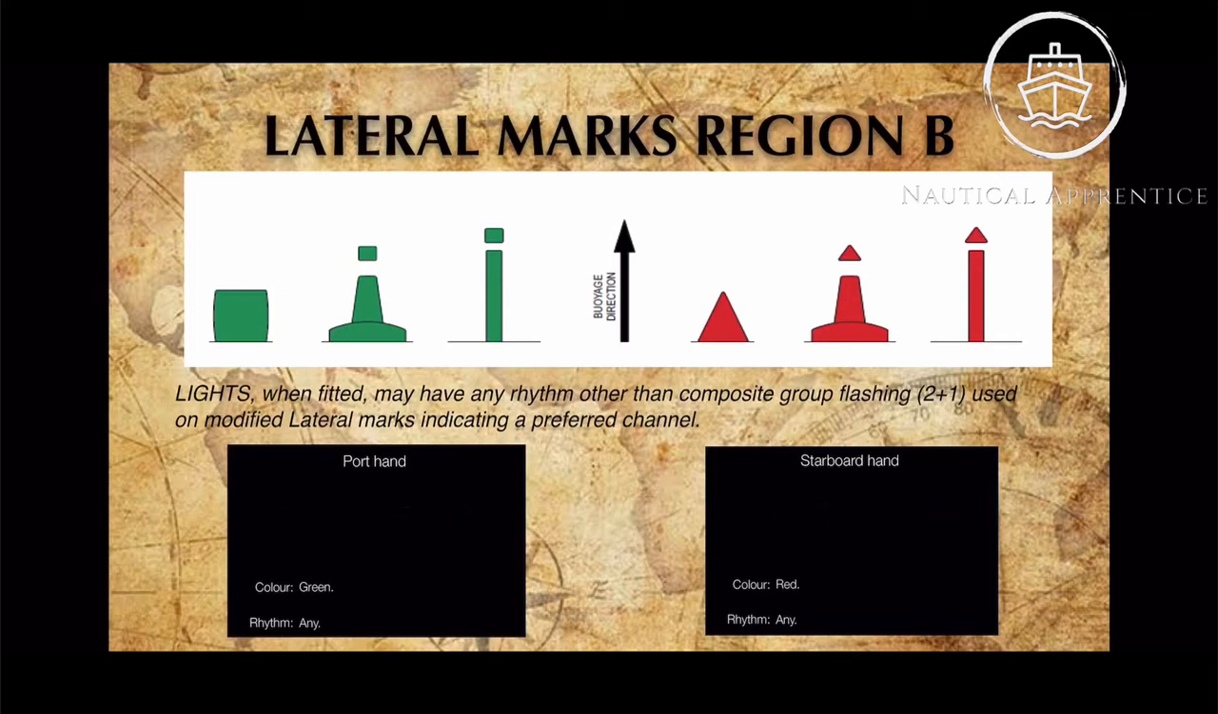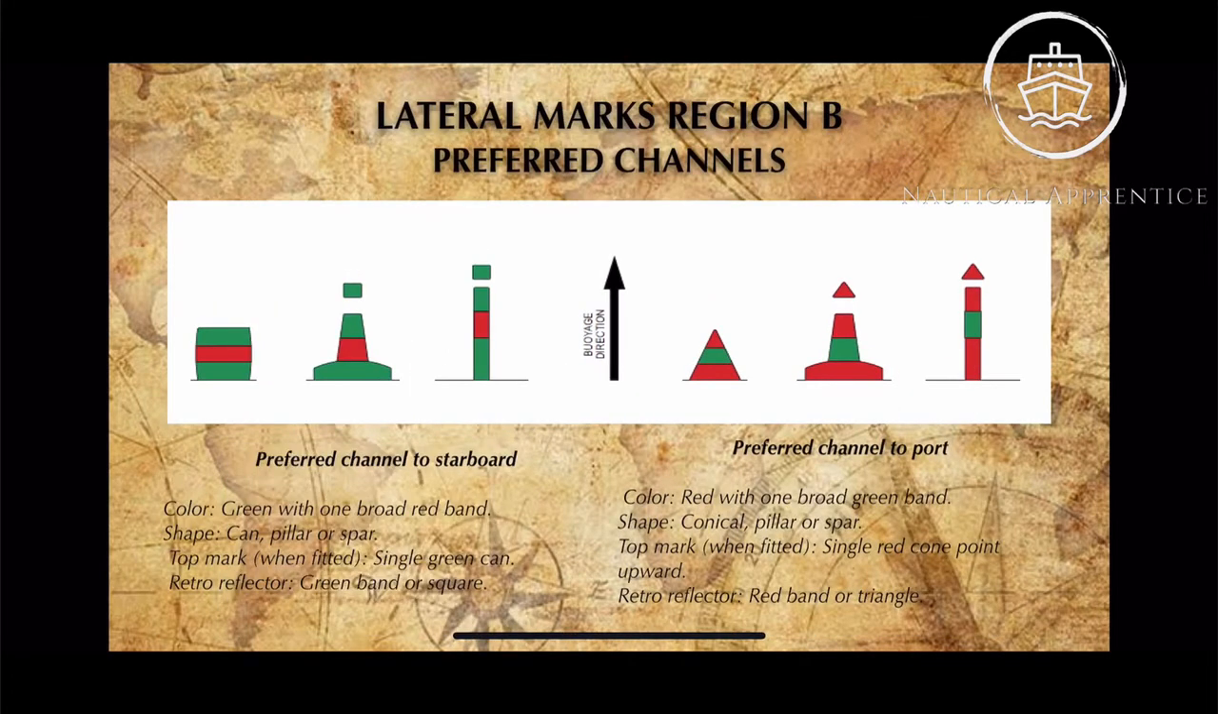The rhythm will be anything other than composite group flashing 2+1. For the preferred channel to starboard in region B, the color will be green with one broad red band. The shape can be can, pillar or spar. The top mark is a single green can. The retro tape will be a green band or square. At the same time, the preferred channel to port in region B is colored red with one broad green band and the shape can be conical, pillar or spar. The top mark is a single red cone pointing upward. The retro tape will be a red band or a triangle.